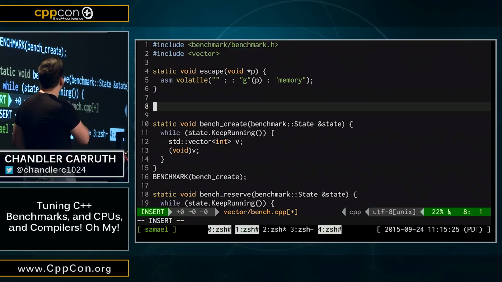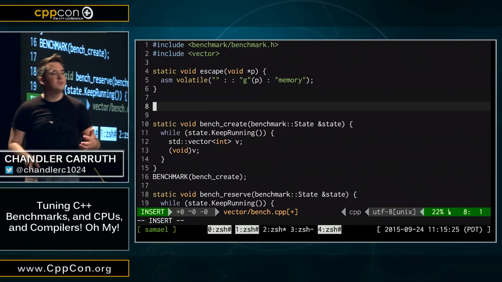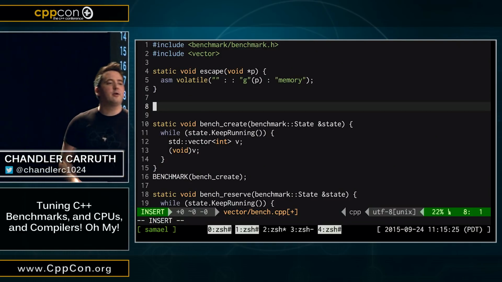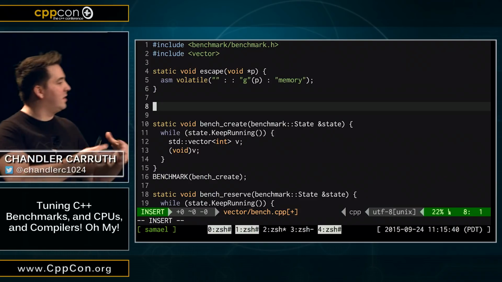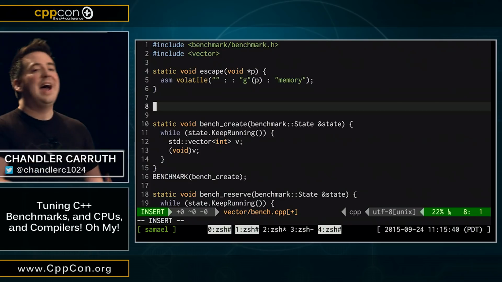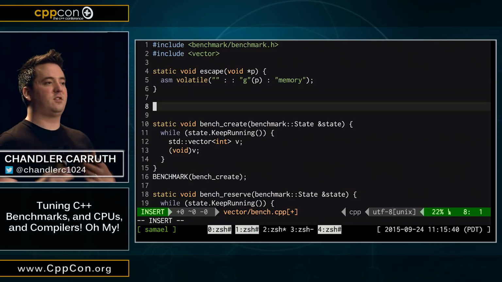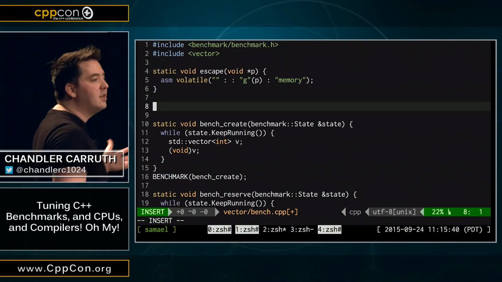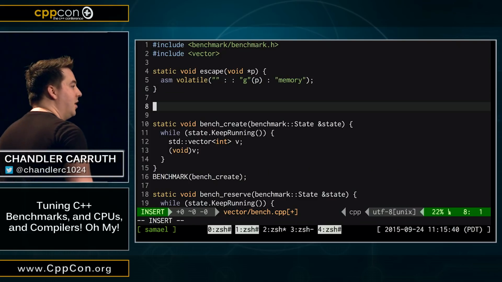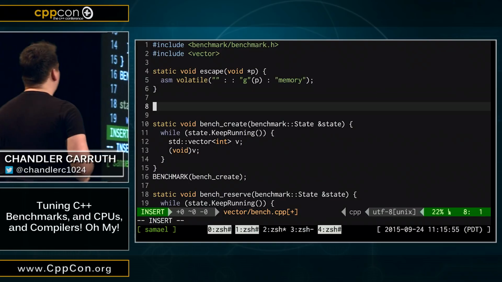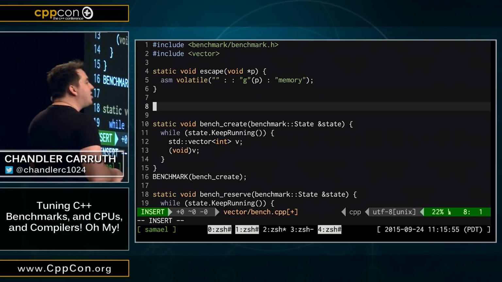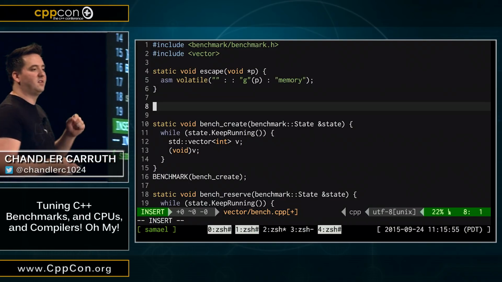So this volatile here says that this assembly code has some unknowable side effect. Okay? That's what volatile means. Volatile means that the entity in the program has observable side effects to the program that the implementation, the compiler, may not be aware of. And we're saying that here it's not a variable or a pointer that is volatile. It's actually the assembly code that has a side effect.